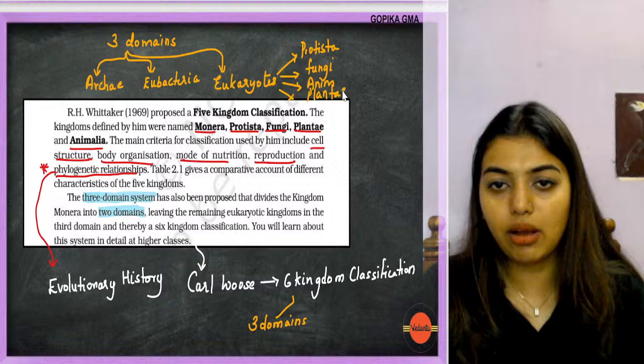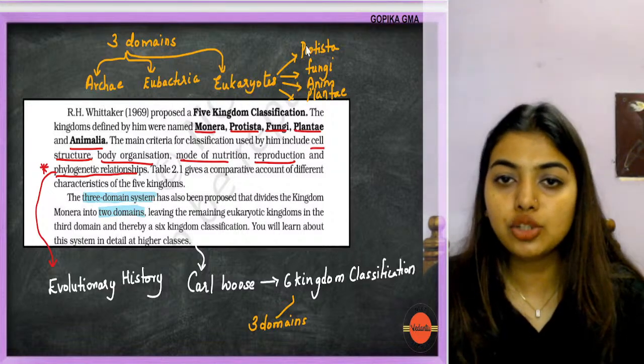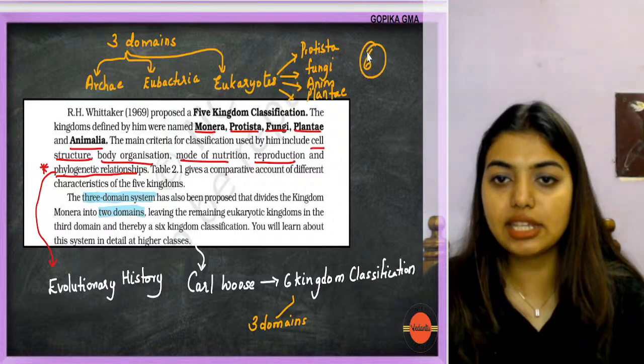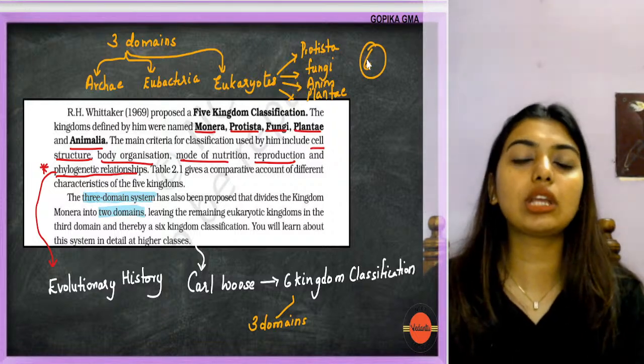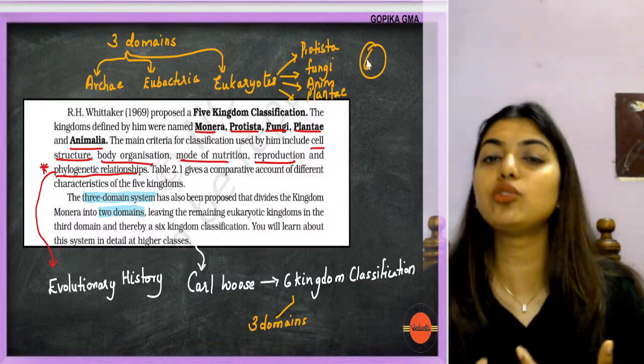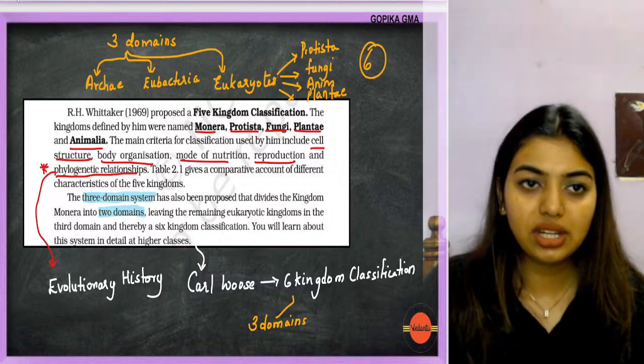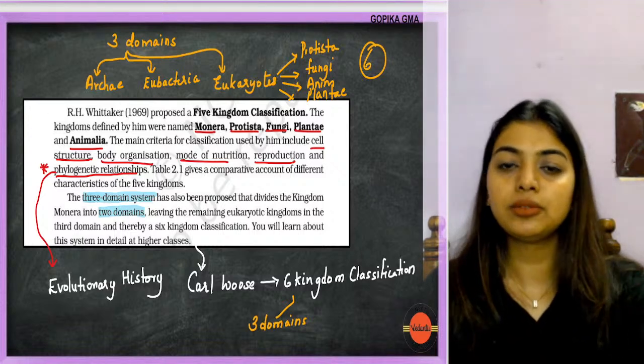So this became how many, students? Under Archaebacteria, under Eubacteria, and under eukaryotes four of them, so a total of six kingdoms. So this is what they're talking about: three domain, six kingdom classification. If you read by yourself, you have no chance of understanding this. That is why it's important for you to learn from a teacher. Done? Yes or no?